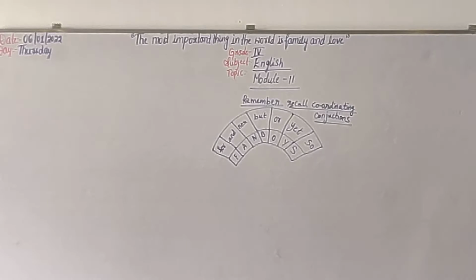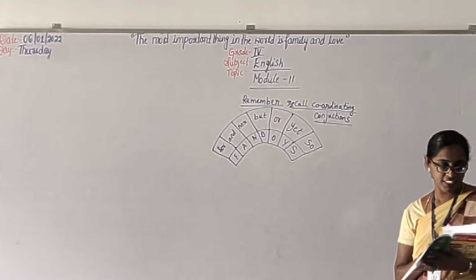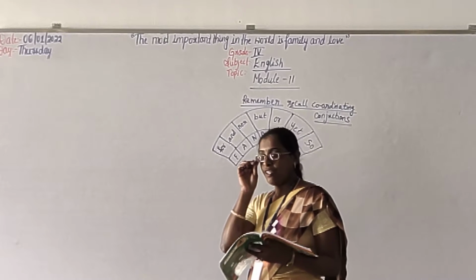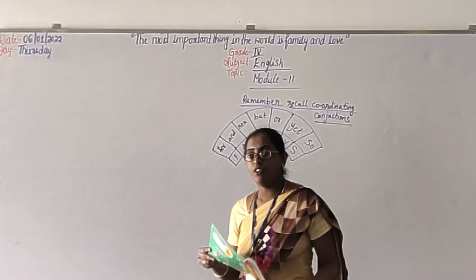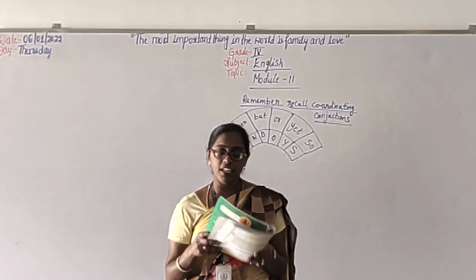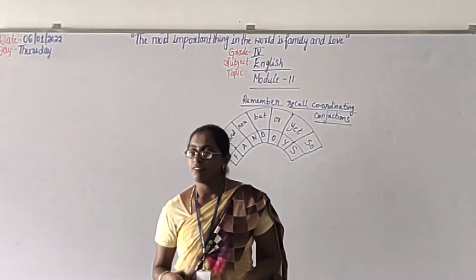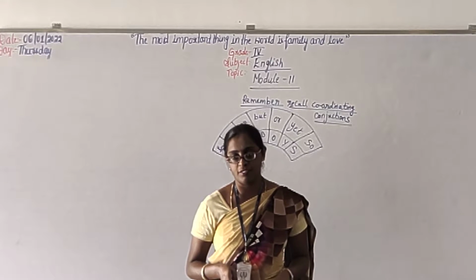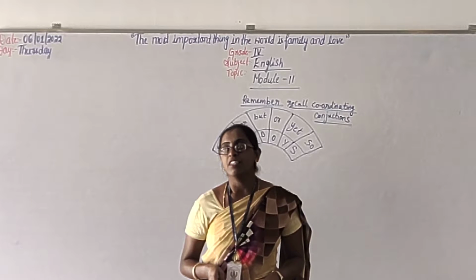In the previous class, what did we learn, children? Can you tell me? We learned idioms, right? What are idioms, children? Idioms are words with a different meaning than the actual meaning.